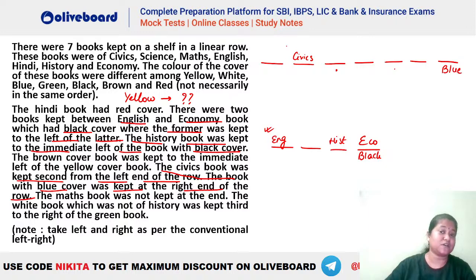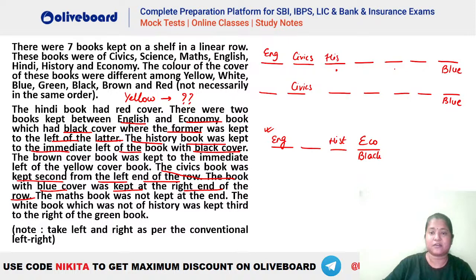Similarly, English towards the extreme left and then history, economics, that is also possible. So we have two possibilities. This is blue, this is civics. If we take English here, then history will be here, economics here and black here. This is one possibility. Similarly, we can have English here, then history here, then economics here, and your black here. So either of the two cases we can have.